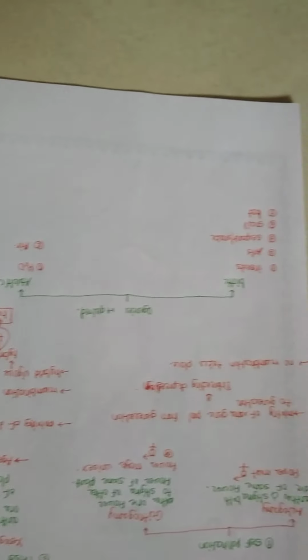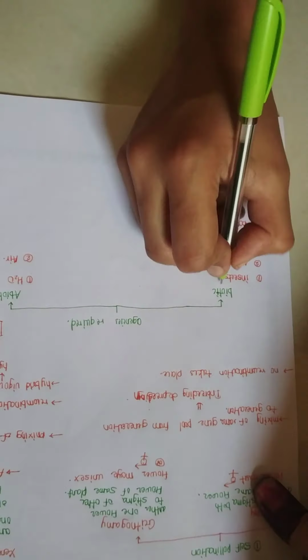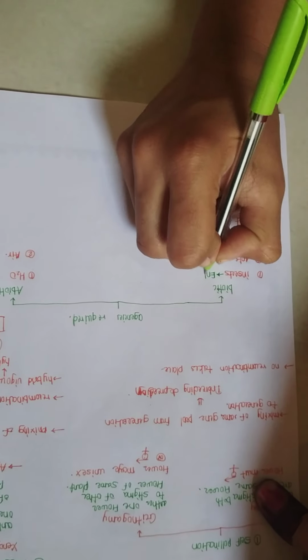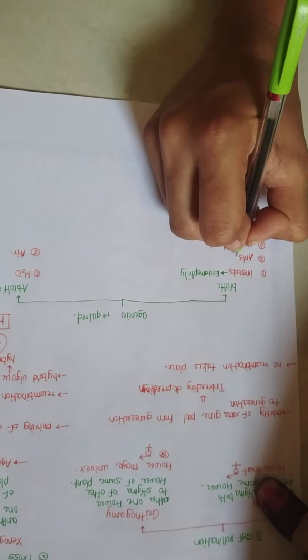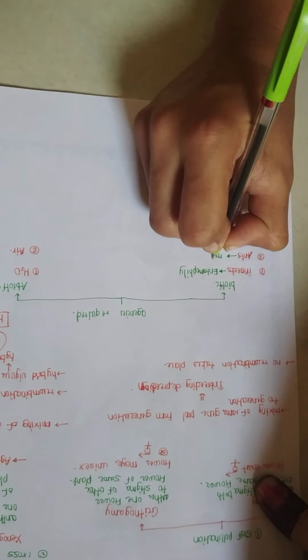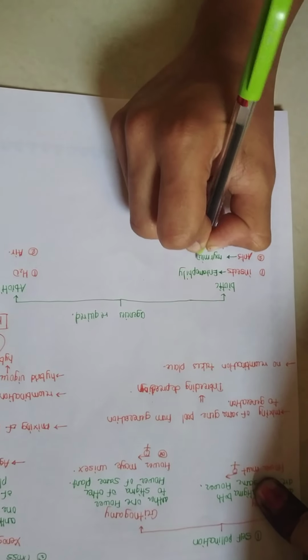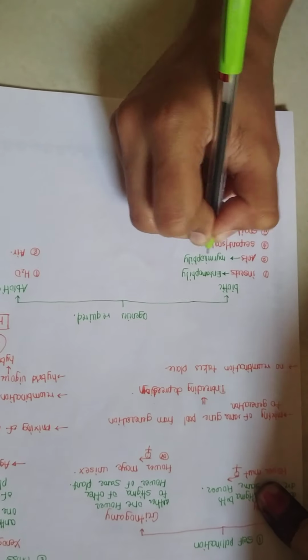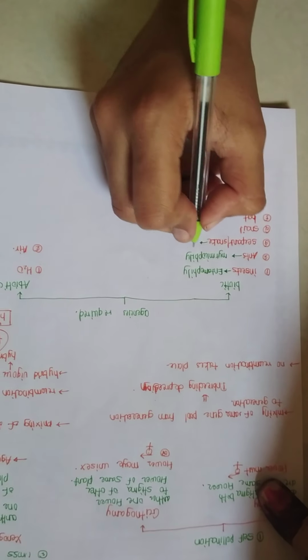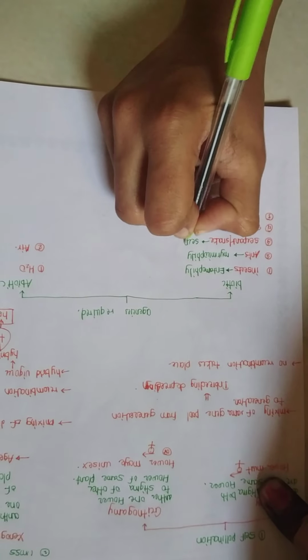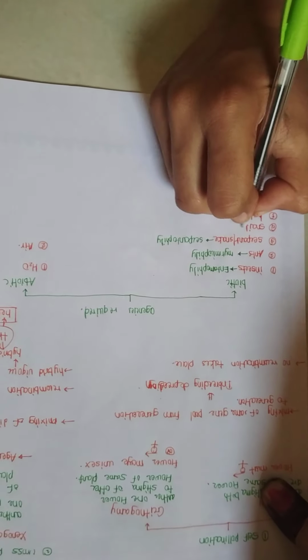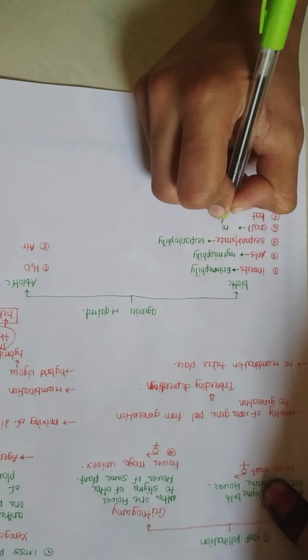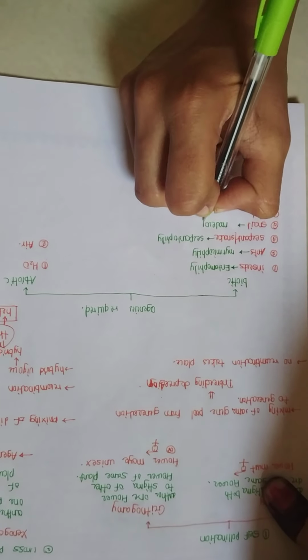If pollination takes place by insect, then that particular pollination is called entomophily. If by ants, then it is called myrmecophily. If it takes place by snake or serpent, it is called serpentophily. If by snail, then it is malacophily.